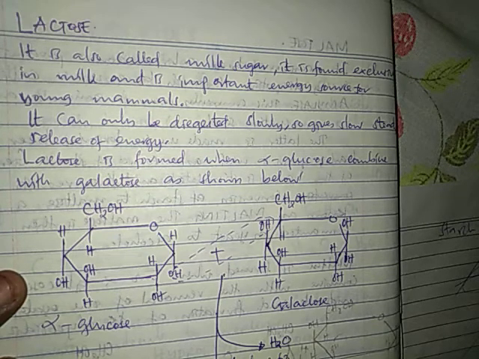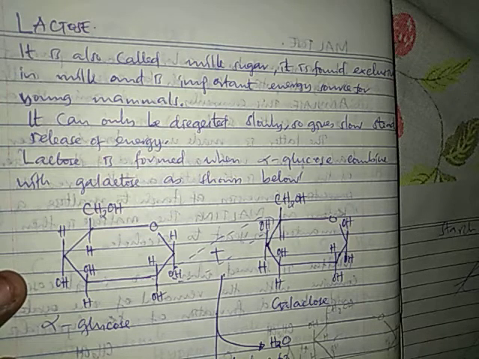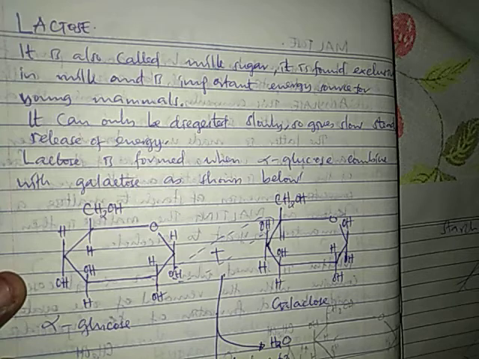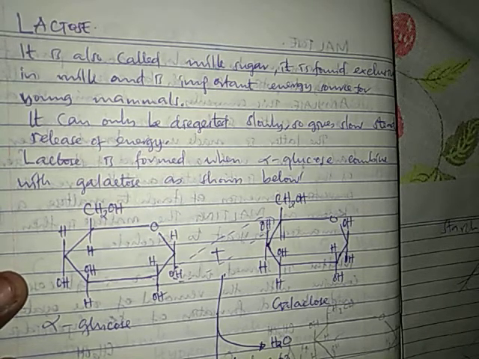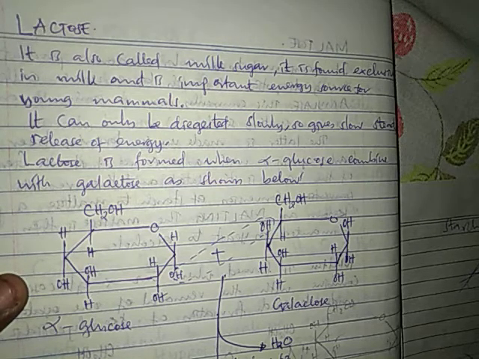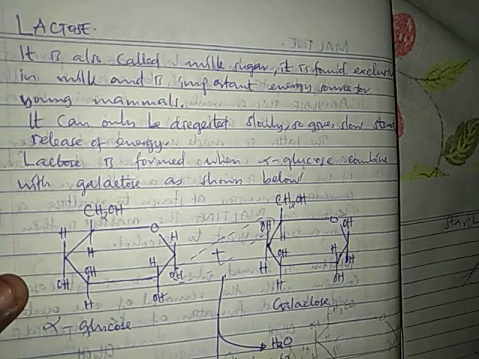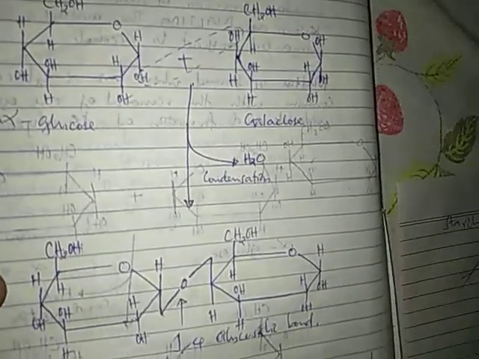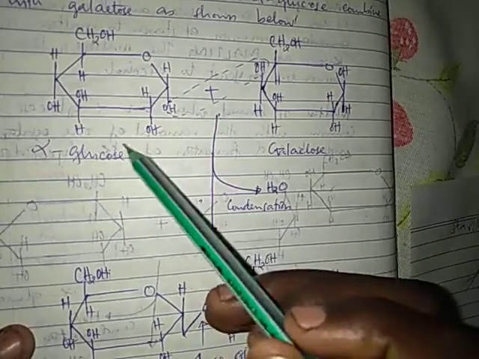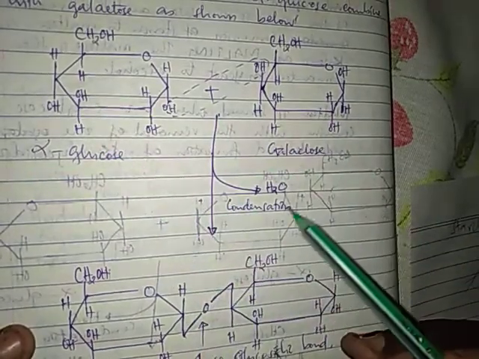Lactose can only be digested slowly, so it gives a slow steady release of energy. Unaona hiyo raha yake, maziwa yanakuwa digested pole pole. Kwa hiyo mtu anapata ile energy muda mrefu kuliko ambaye angeweza kula carbohydrate yenyewe. Lactose is formed when alpha glucose combines with galactose as shown below. So a combination ya alpha glucose na galactose na reaction kama inavyoonekana hapa. Inaonekana hii ni alpha glucose, hii ni galactose.